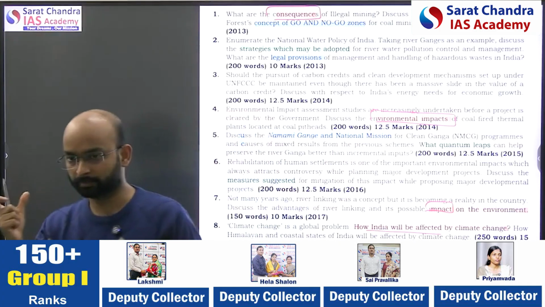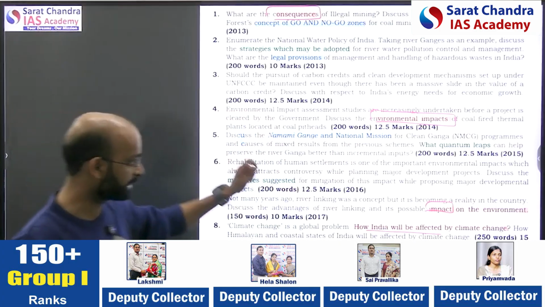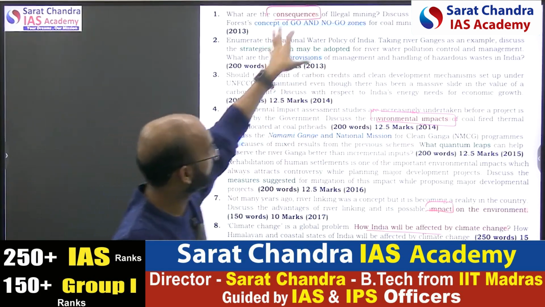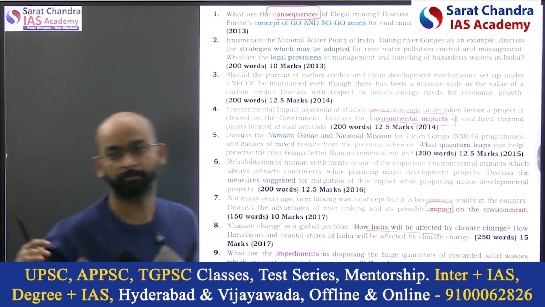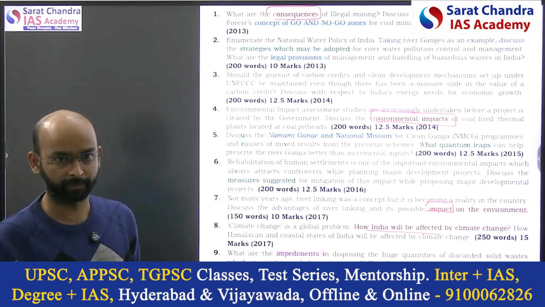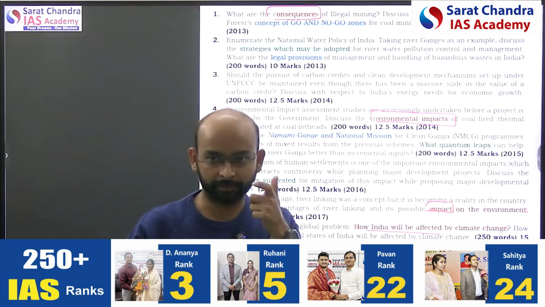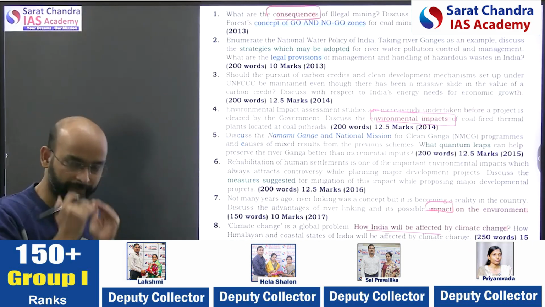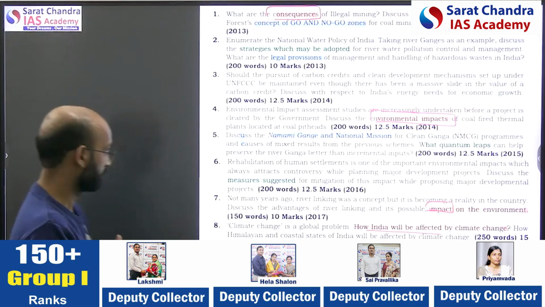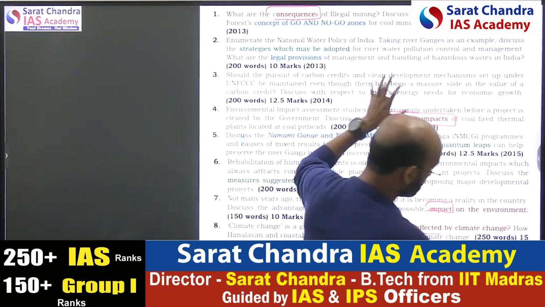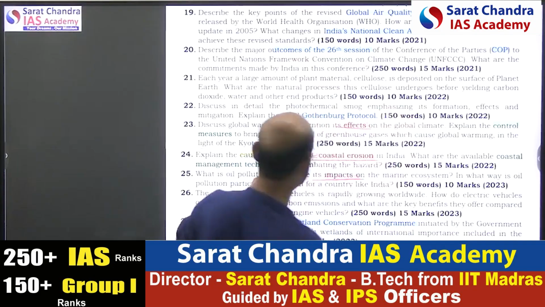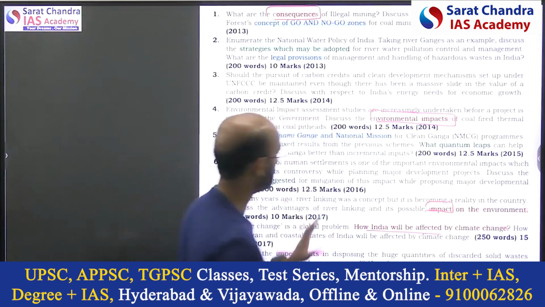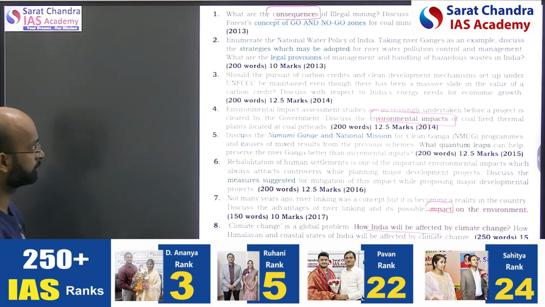So that is one pattern we can identify: impact on environment, environmental impact, consequences, mostly from the environmental angle, is the most important part. We need to be prepared for it. Now if they are asking from the environmental angle, we can create a template for the environmental aspect, so that it can give us some predictability in writing some of the questions. It is not that only earlier they were asking; even in 2021-23 they are asking questions related to that. So this is the first thing we need to be careful about.